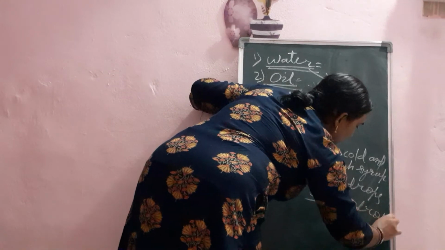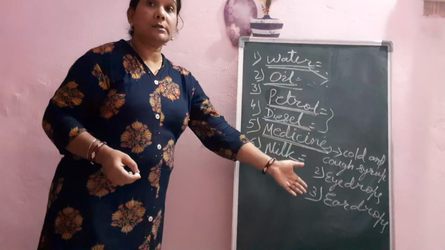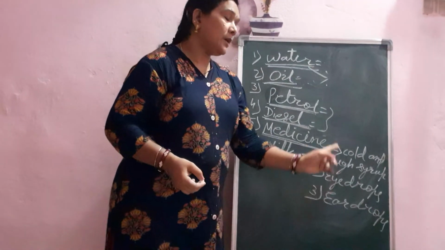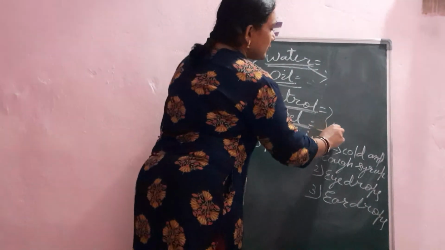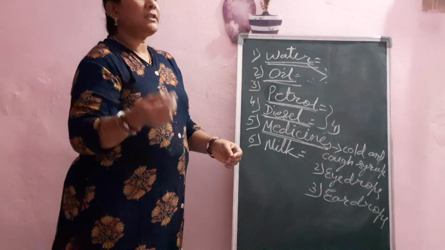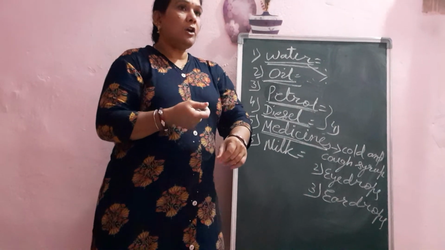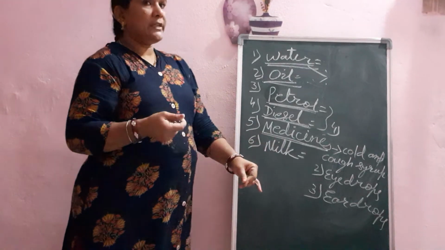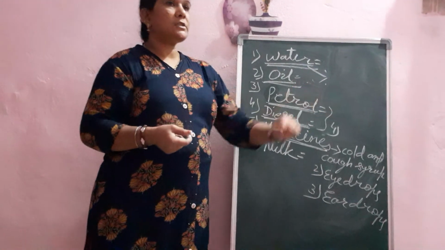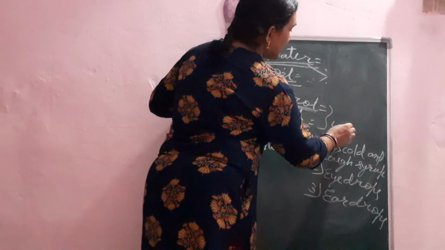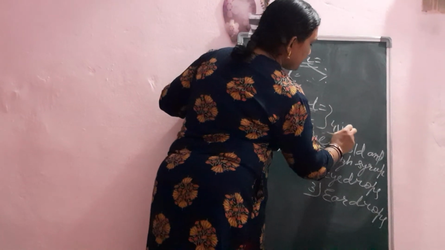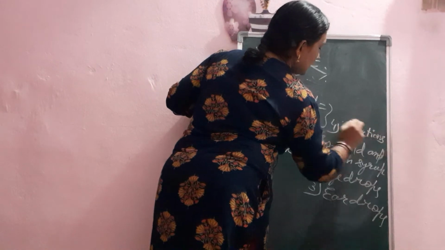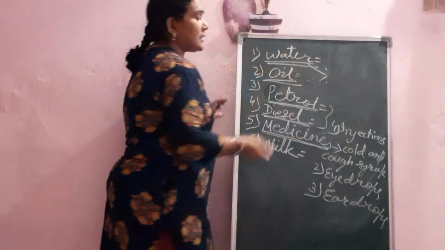Fourthly, we use medicine in a syringe. Yes, doctors prescribe some injections. Through injections we take those liquids. Through a syringe we take them into our body.